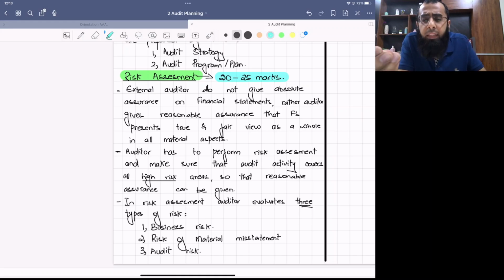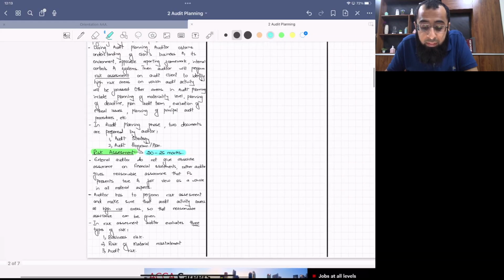Like he can discuss detail about materiality level, he can discuss detail about audit strategy, he can discuss detail about audit program, he can ask you to plan some audit procedures in response to your risk. So 5 marks for other areas. But the major component of audit planning will be represented by risk assessment.